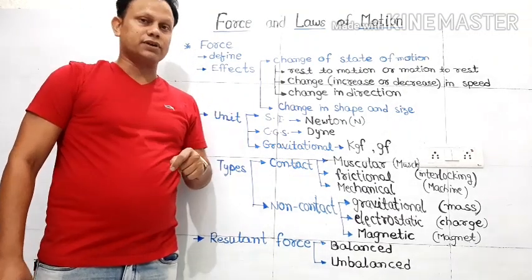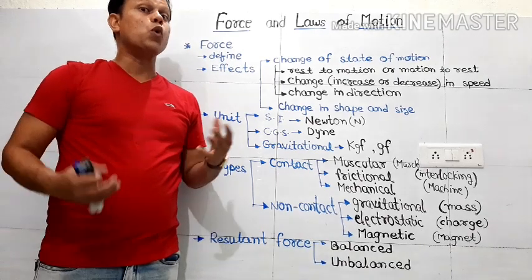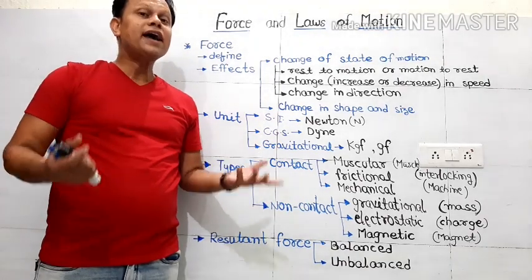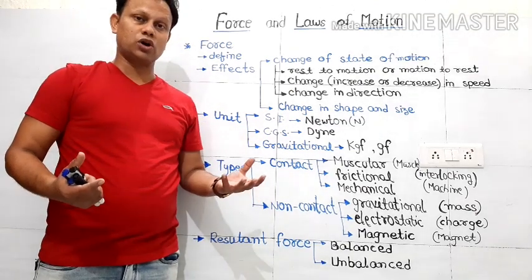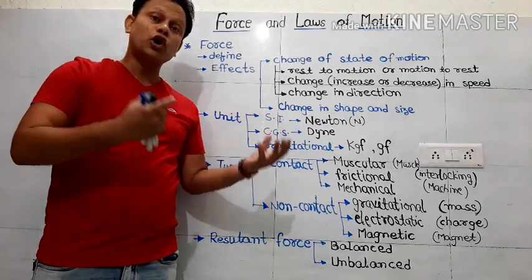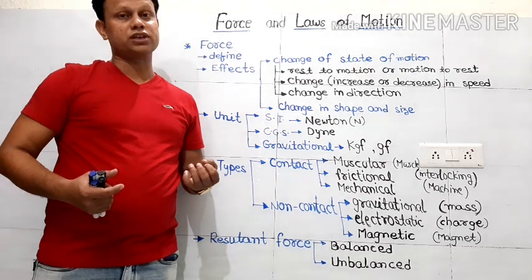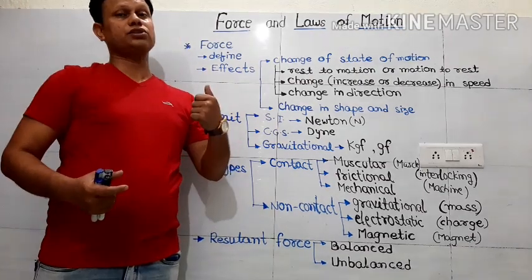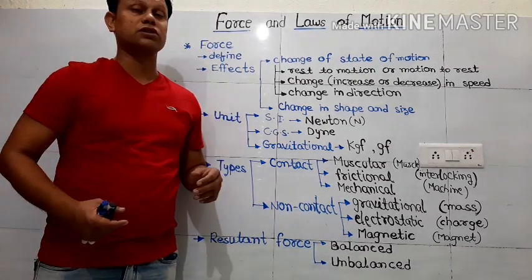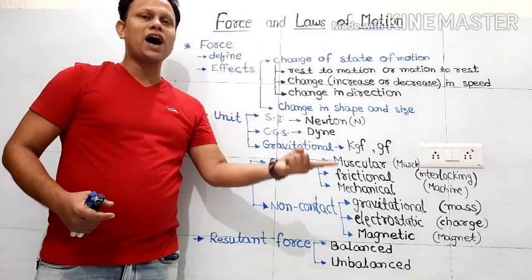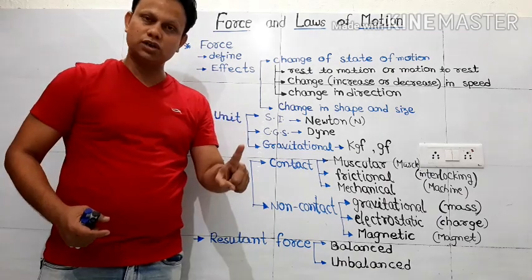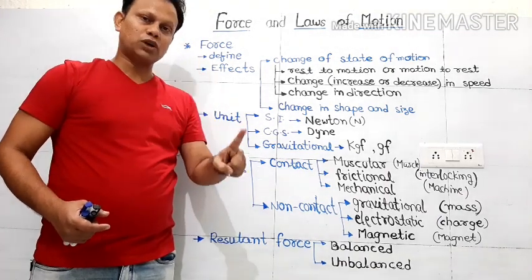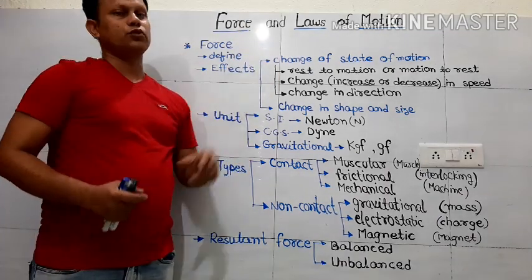But in this chapter, we'll come to know why. Why rest? Why is uniform motion observed in the object? Why is non-uniform motion observed in the object with either uniform acceleration or non-uniform acceleration? So these all whys are answered with a single word, a single physical quantity, and that is force.